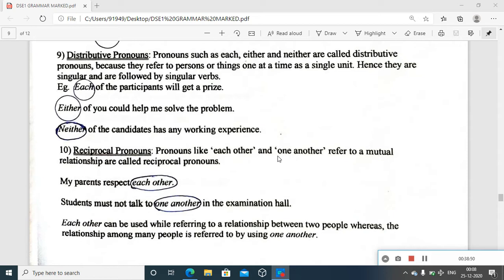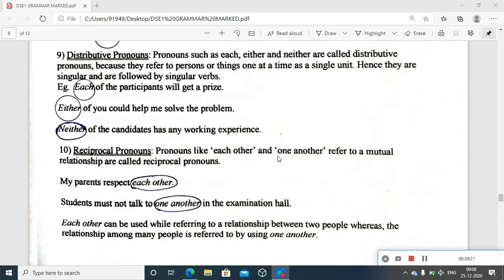Here, student A, student B, C, D, E. How many of them are there? As many of them as there are. No one is supposed to, must not talk to one another. A to C is not allowed, B to C is not allowed, C to A is not allowed. So this is again about a kind of reciprocal. Something is told there, you are instructed to do or not to do something, and there is a kind of mutual relationship.